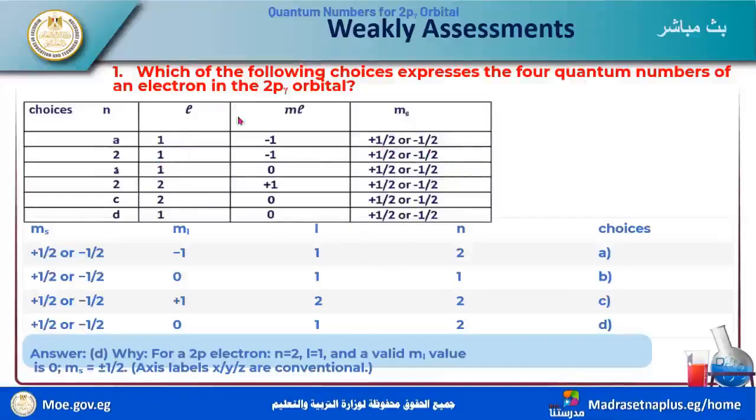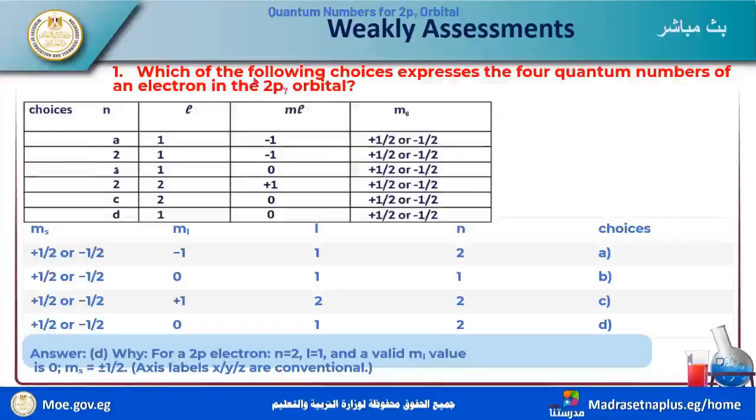Now we find L equal to 1, so the answer is D here. N equal to 2, P equal to 1, not 0. This is Py, so Ml equal to 0. And the number of electrons may be 1 or 2, so Ms equal to positive half or negative half.